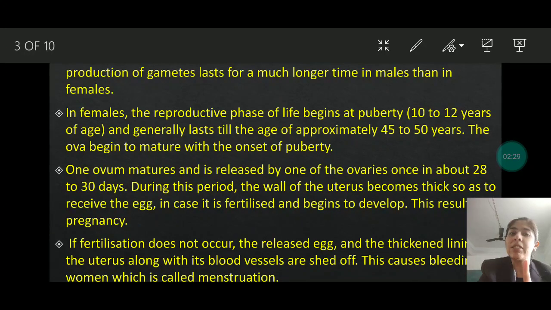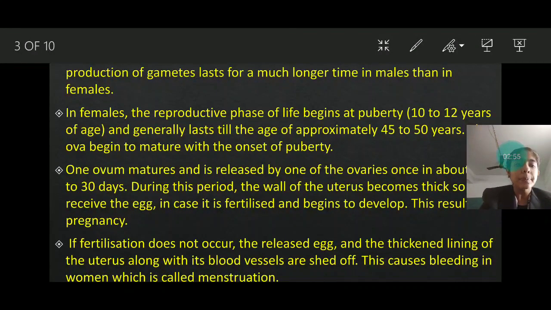We have studied in our 9th chapter of your last semester. From the first month, one ovary releases an egg, and in the second month, the second ovary releases one. During this period, the wall of the uterus becomes thick so as to receive the egg. In case it is fertilized and begins to develop, this results in pregnancy.